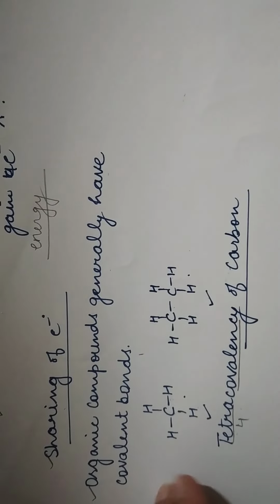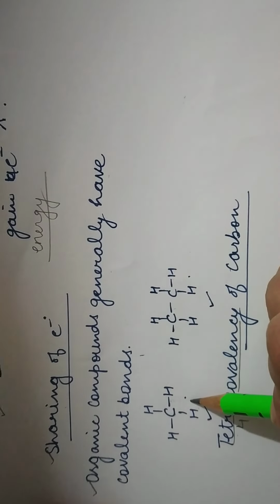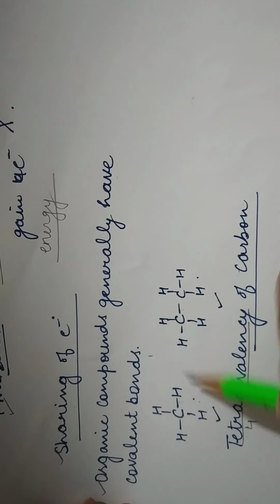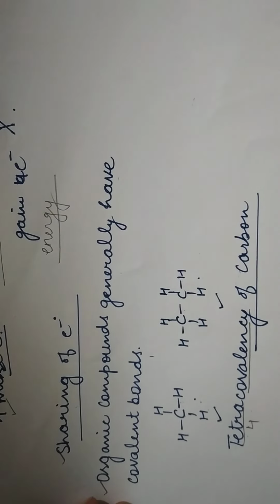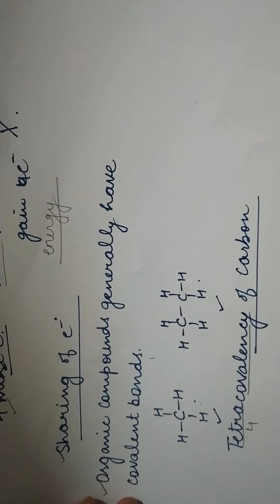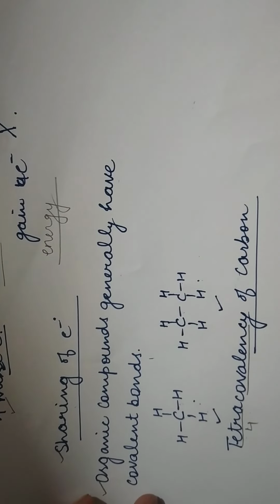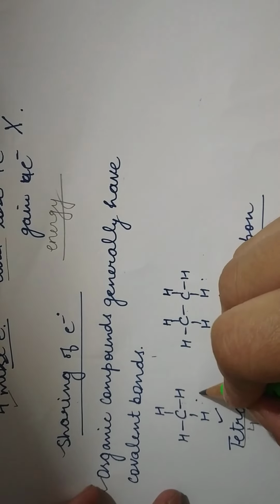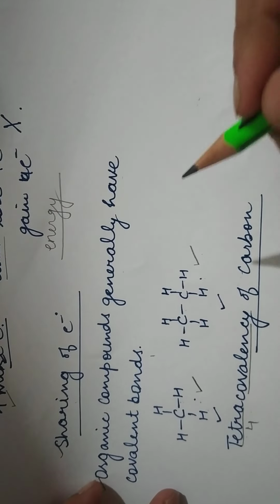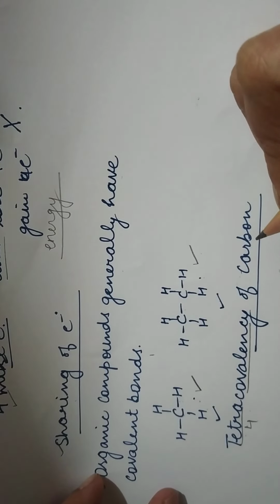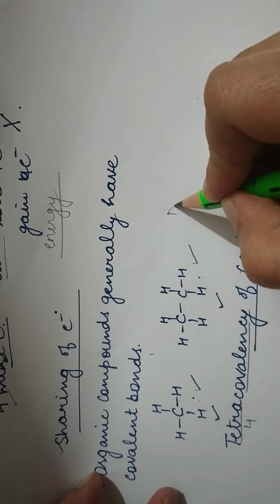But a question arises. Here I have written the structure of methane and ethane, and I have made simple planar structures. Now we need to wonder whether these are actually planar, that means all the bonds are lying in the same plane, or they are non-planar.